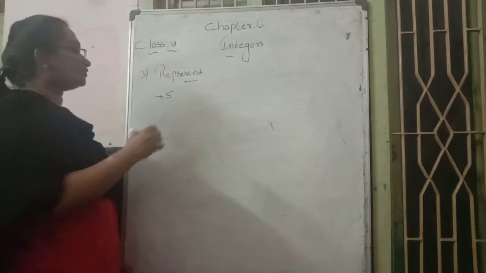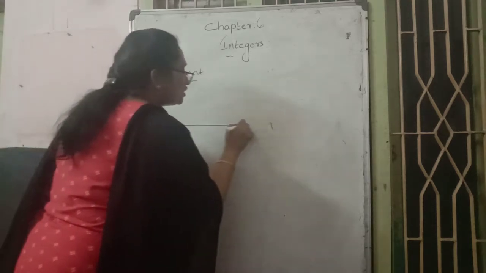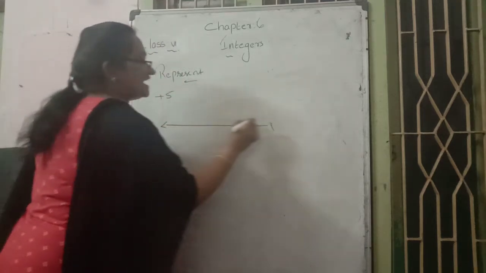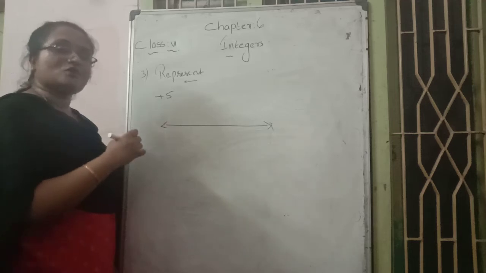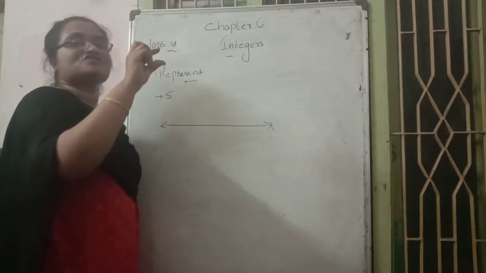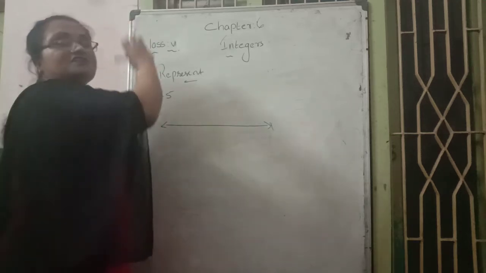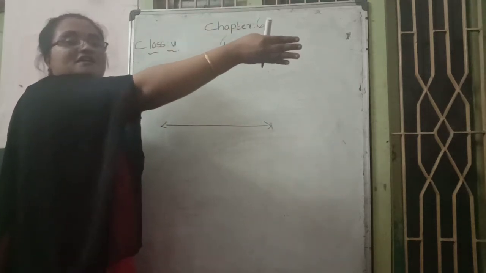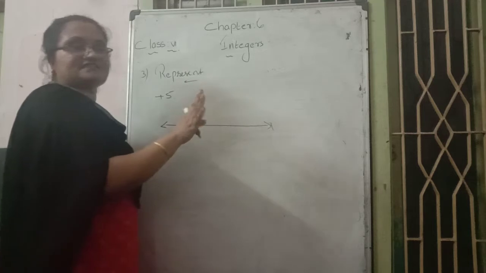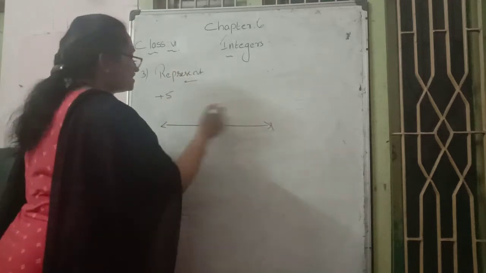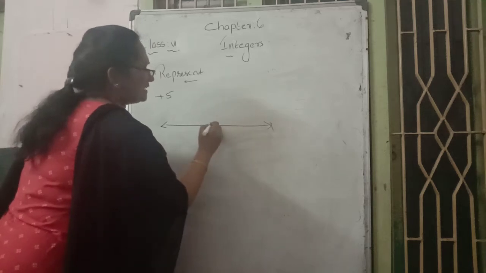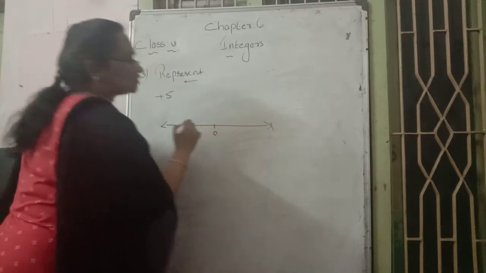Take a scale and draw a straight line, then mark arrows on both sides. We have arrows on both sides because, as we already learned, it can extend any distance; that's why it is never ending. Then somewhere in the middle, mark a point 0.